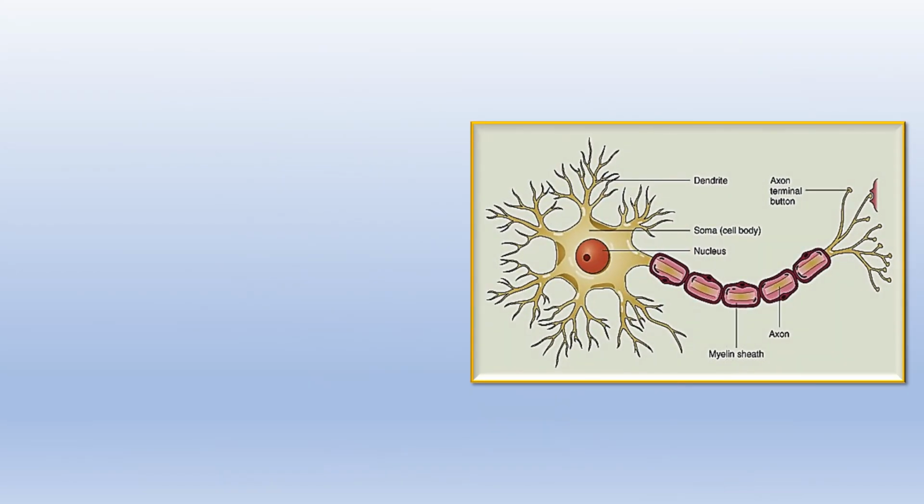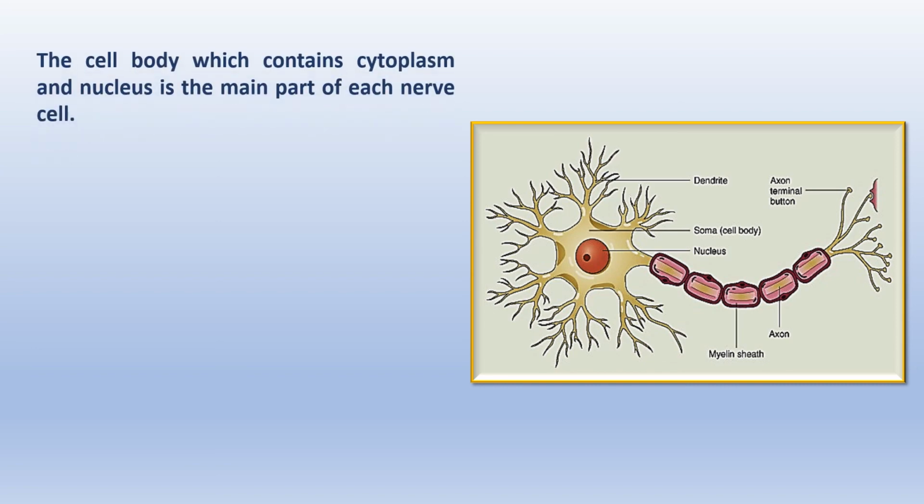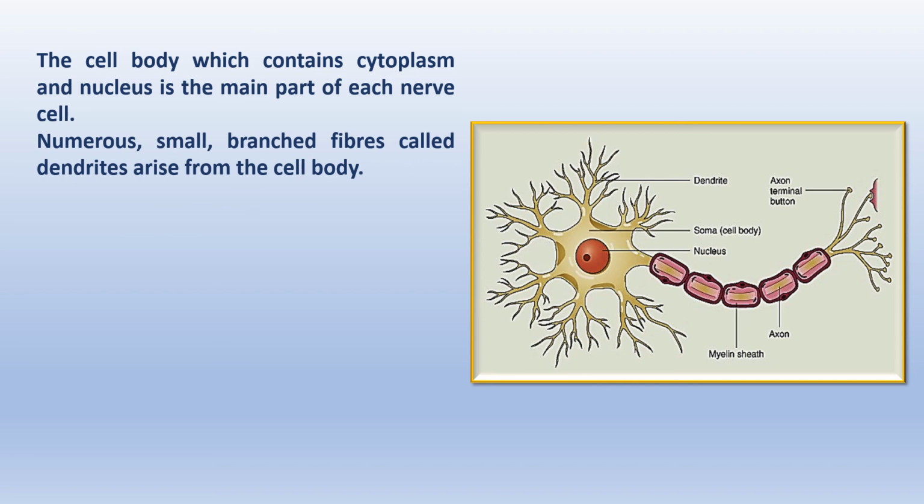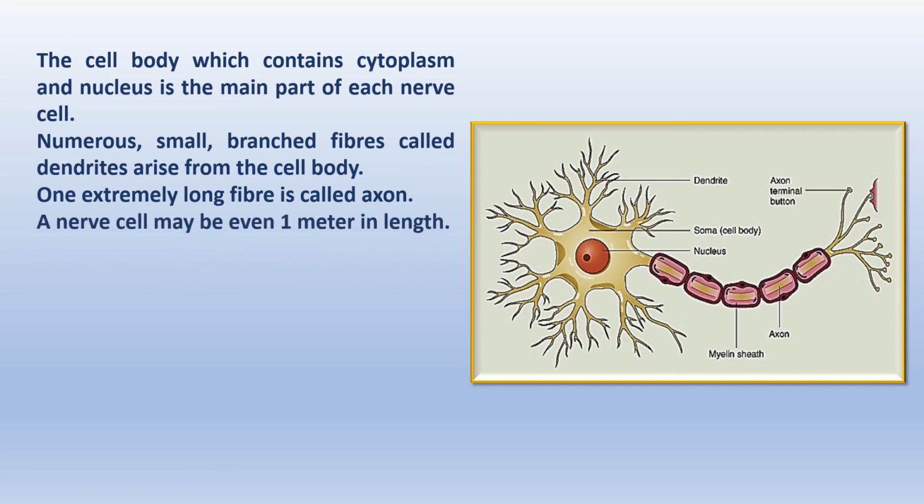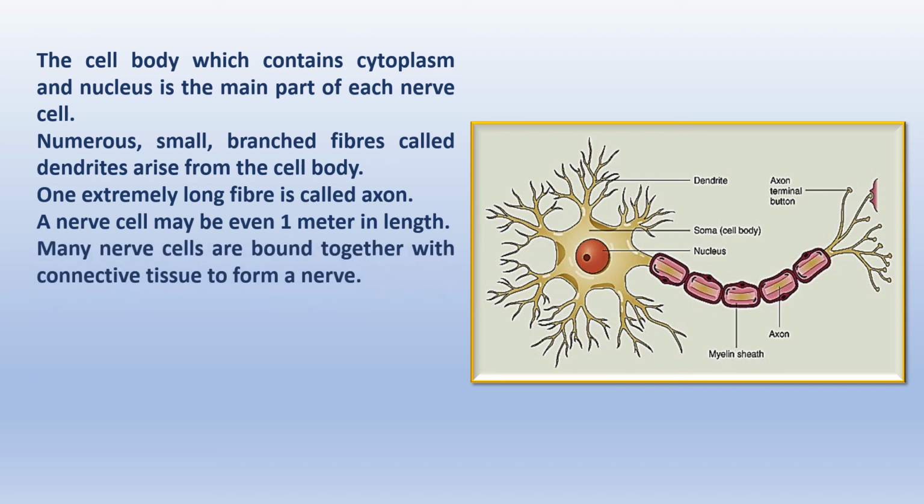This is the structure of a neuron. The cell body, which contains cytoplasm and the nucleus, is the main part of each nerve cell. This structure here with the nucleus in the center. This is the main part. Then there are all these branches, many of them called dendrites, which come from the cell body itself. One extremely long fiber here, which goes right ahead downwards, is called the axon. A nerve cell may be 1 meter in length. Many nerve cells are bound together with connective tissue to form a nerve.